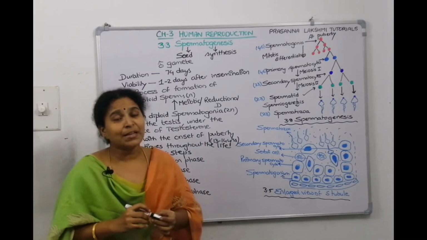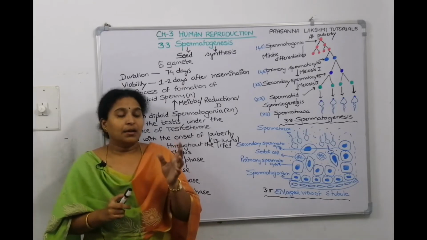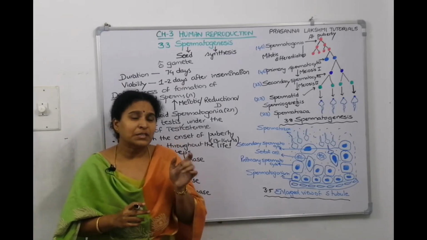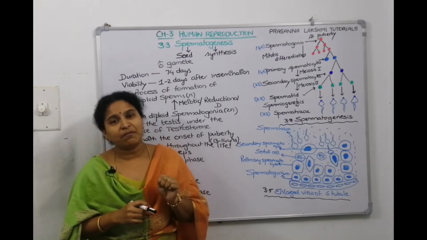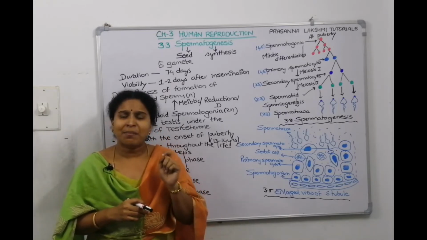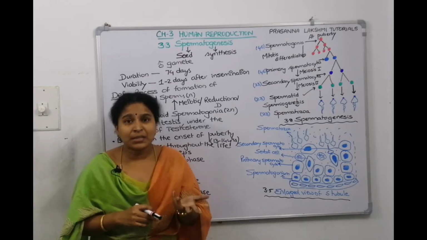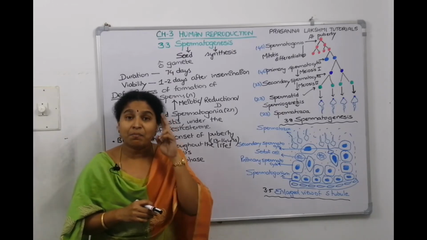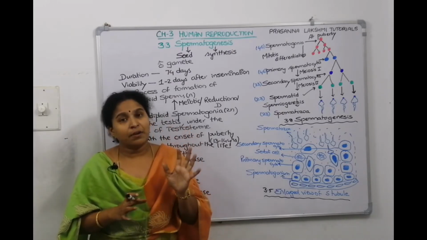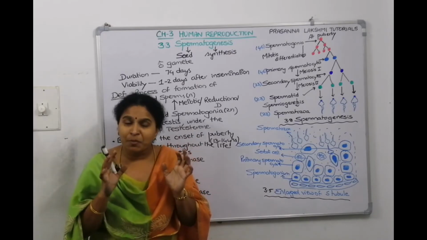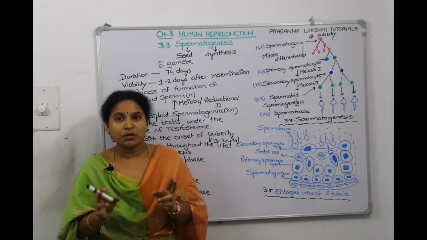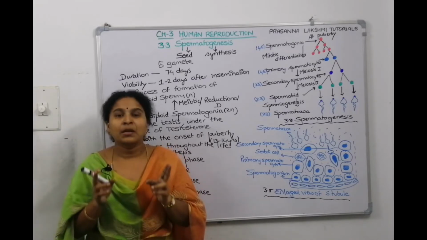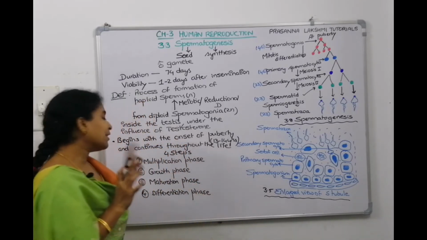Multiplication. In the previous lecture, we discussed how much semen is released after copulation: 3 to 4 ml. In that 3 to 4 ml of semen, there are 200 to 300 million sperms. If that many million sperms have to be produced, then first of all the mother cell, the spermatogonia, should undergo multiplication. That is why the first step is multiplication.